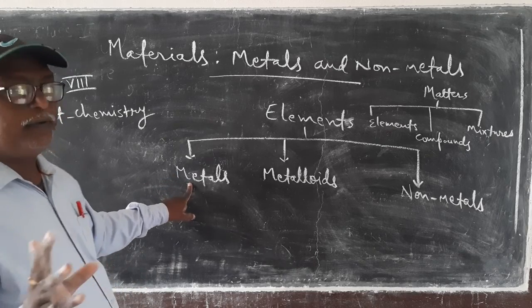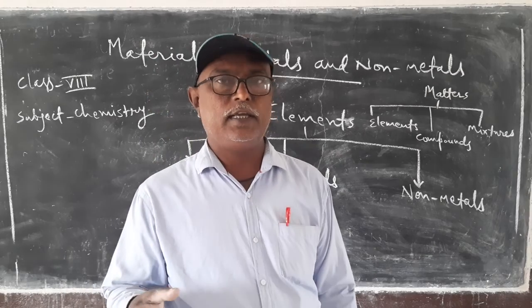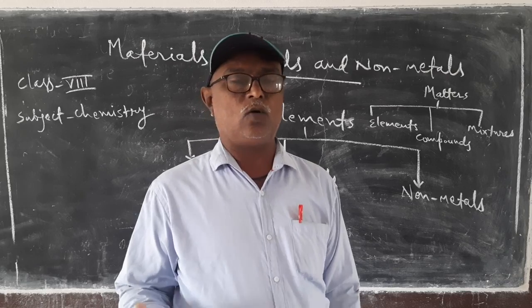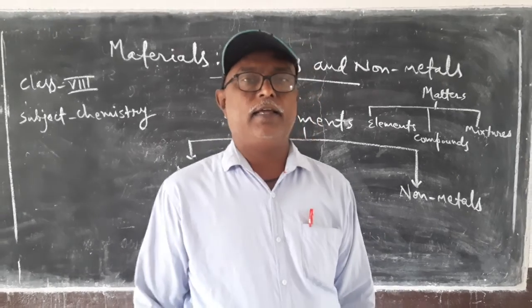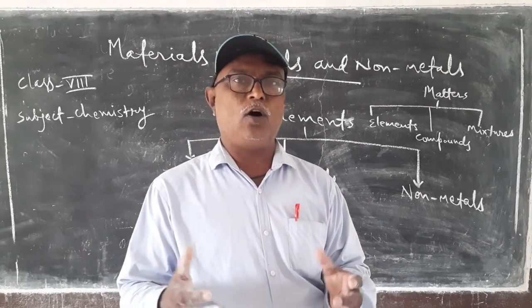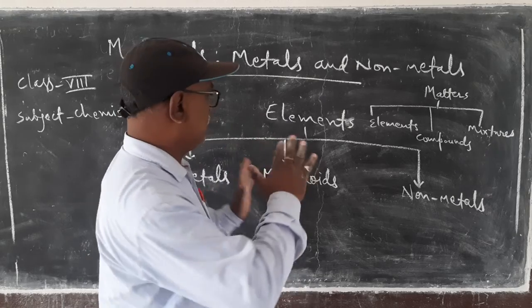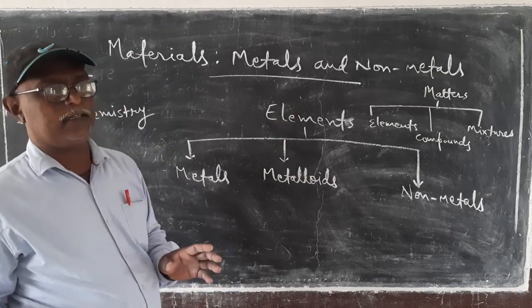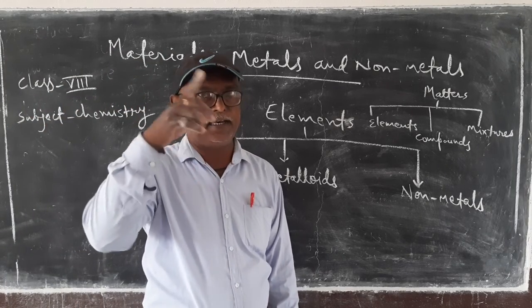Metals have 1, 2, or 3 electrons in their valence shell. Now the question arises, what is the valence shell? The shell or the orbit present in the last stage of any atom is known as the valence shell. That is, the last orbit is the valence shell.